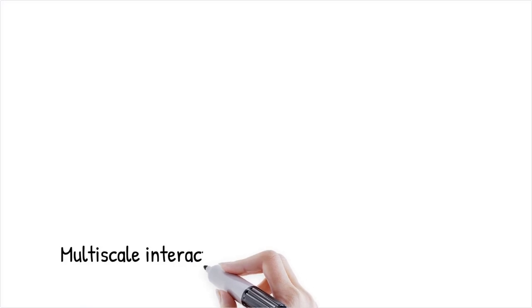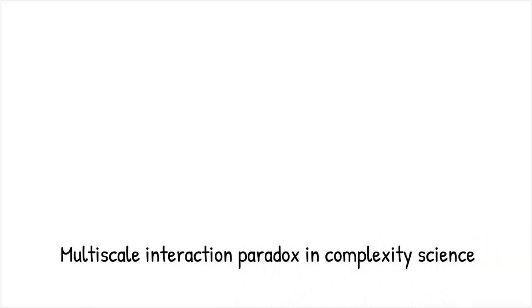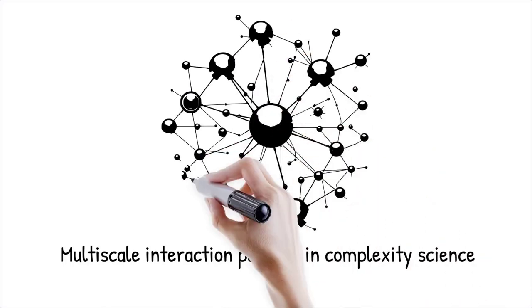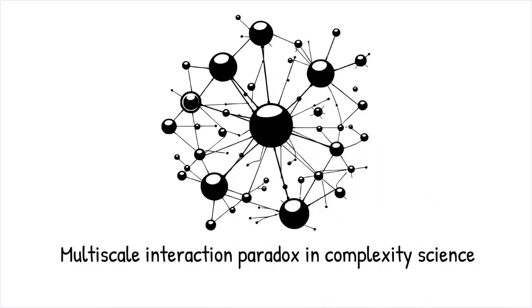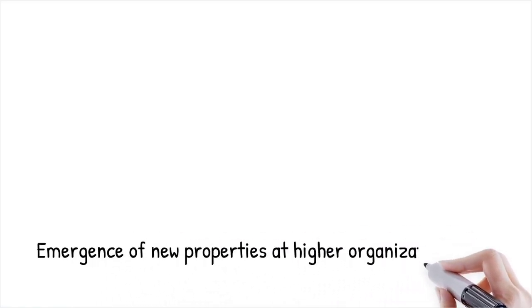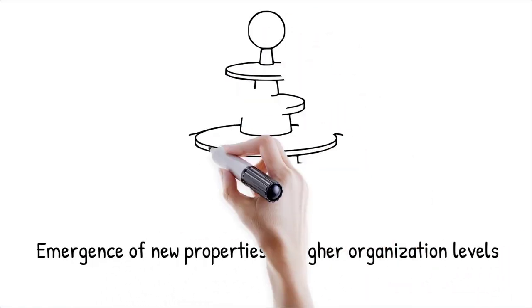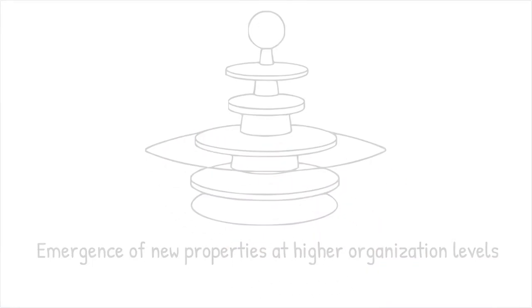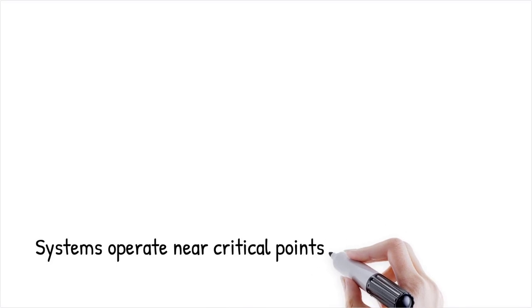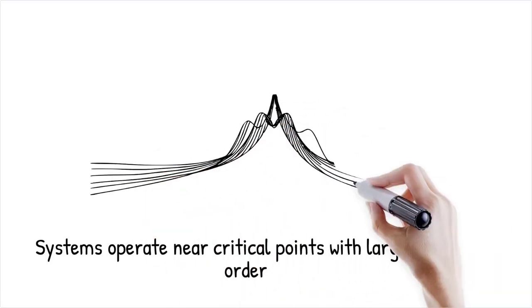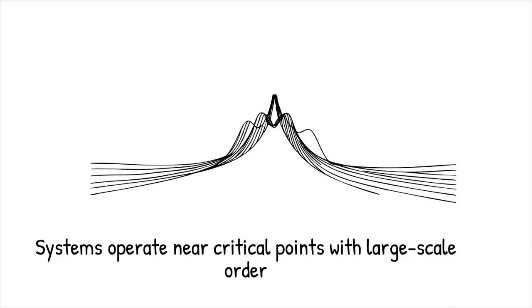The multiscale interaction paradox is central to complexity science because it challenges the idea that a system's behavior can be deduced solely by understanding its parts. Instead, it reveals that new properties emerge at higher levels of organization due to scale-dependent rules and interscale feedback. These systems often operate near critical points where small-scale fluctuations can lead to large-scale order, a hallmark of complex adaptive systems.